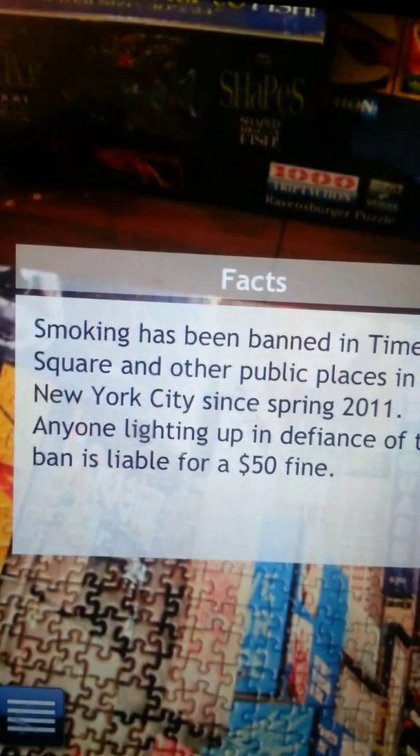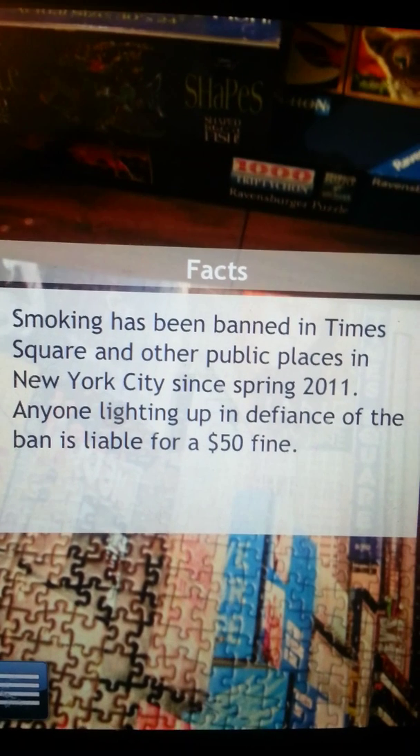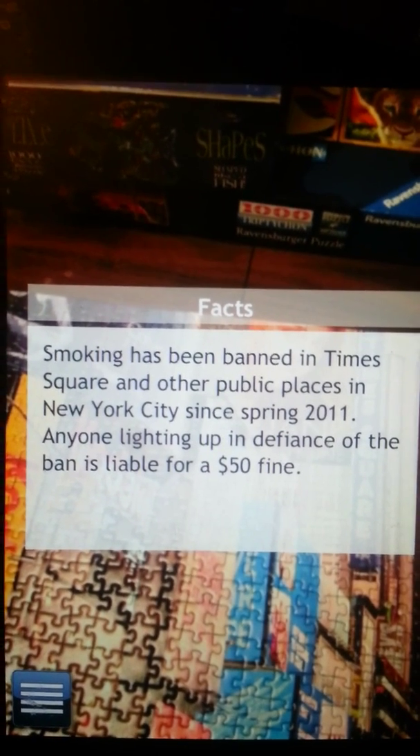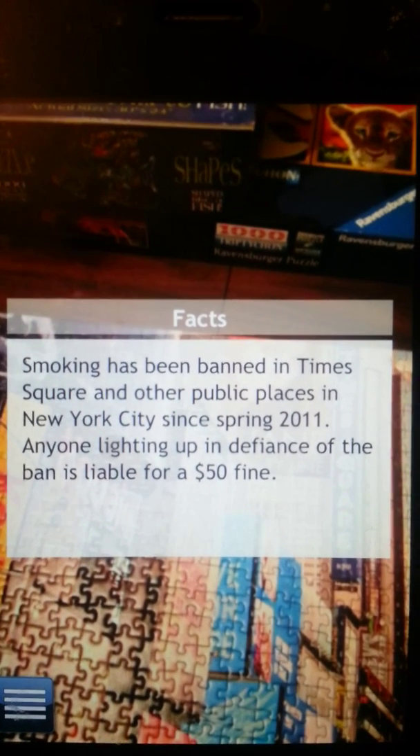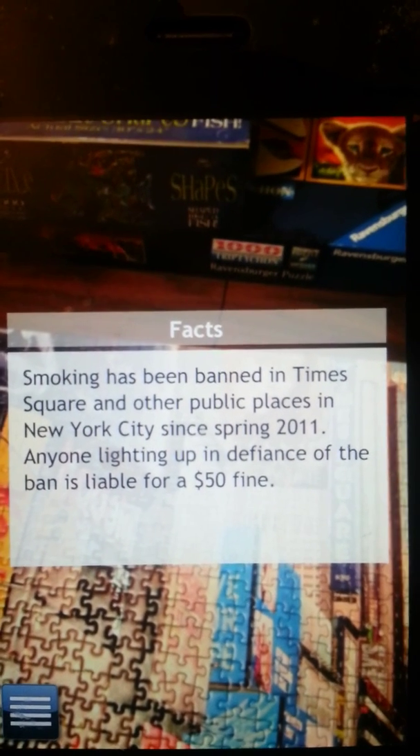This one says, smoking has been banned in Times Square and other public places in New York City since spring 2011. Anyone lighting up in defiance of the ban is liable for a $50 fine. Gee, that's not much really, is it?